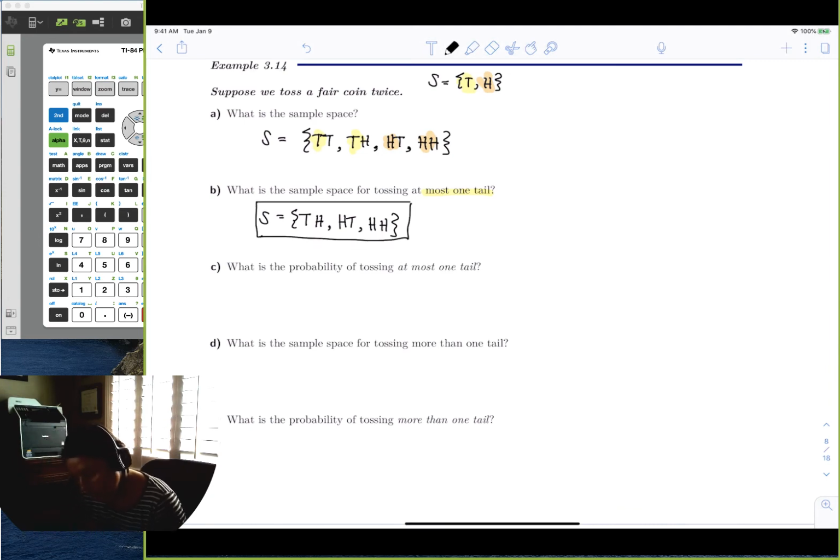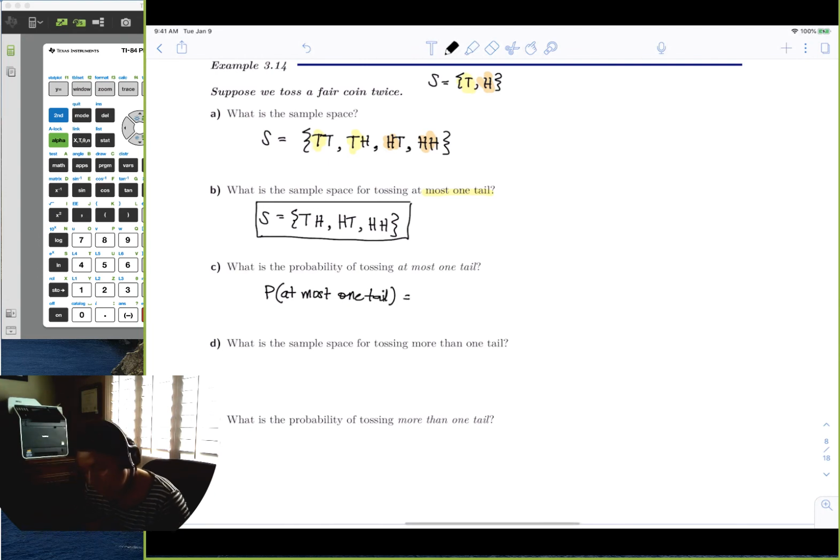What is the probability of tossing at most 1 tail? So now what I'm looking at is the probability of tossing at most one tail.